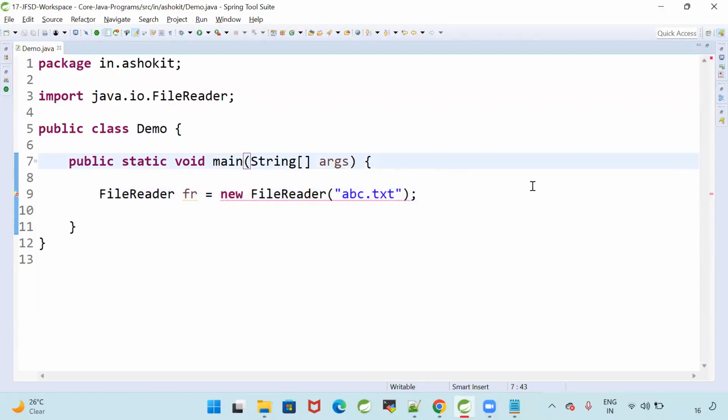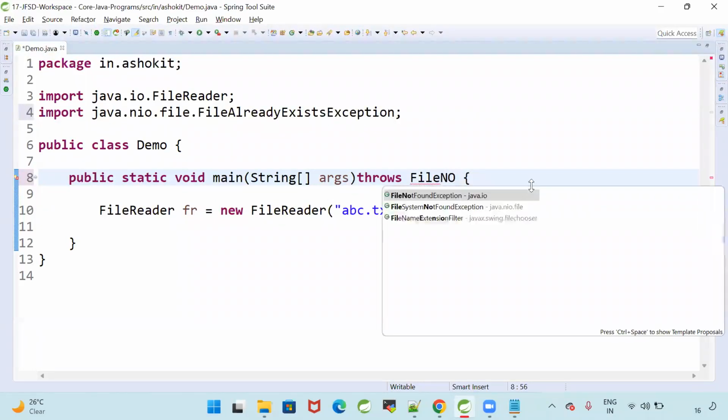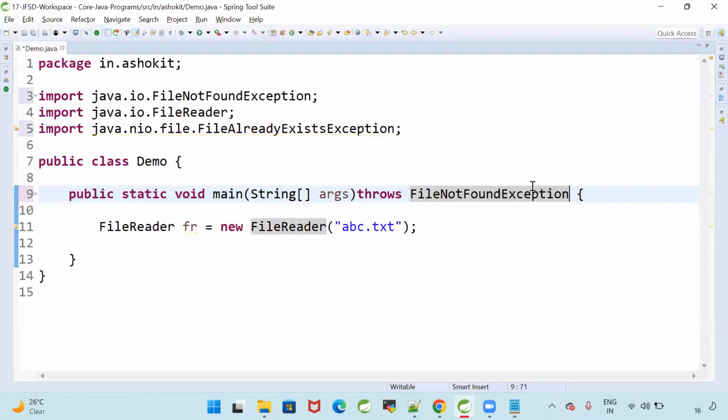I will tell the JVM, hey, I know, just shut your mouth and compile my program. I know about that FileNotFoundException. You just do the compilation. I know whether the file is available or not, I will take care of it.